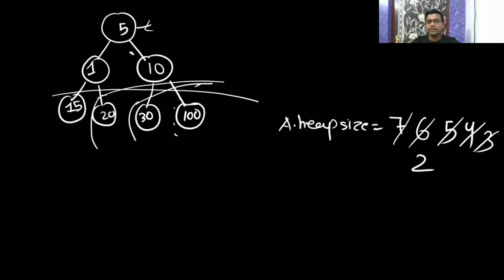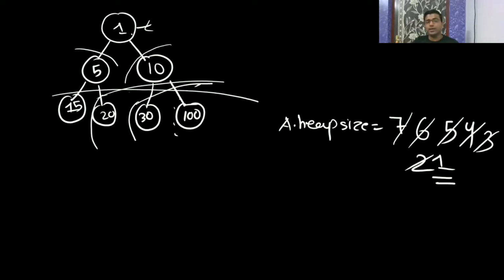So it is a max heap only. Now swap the last element with the root. So 1 will come here and 5 will be there. Now you have reduced the heap size by 1. So the heap size is reduced till 1. Now see, you got the result: 1, then 5, then 10, 15, 20.